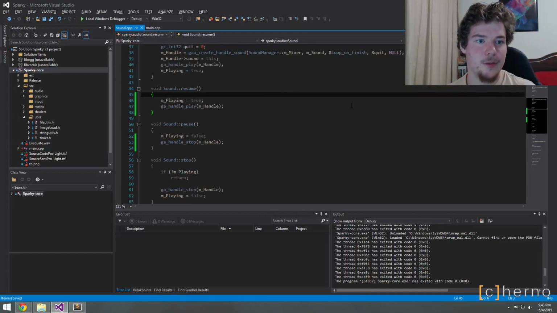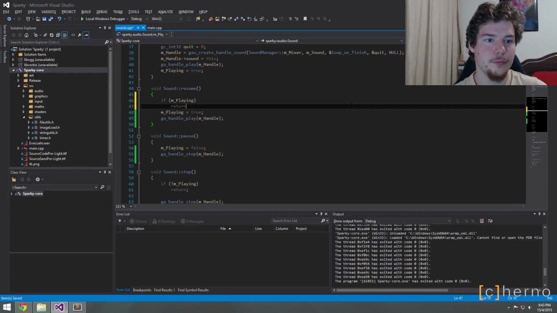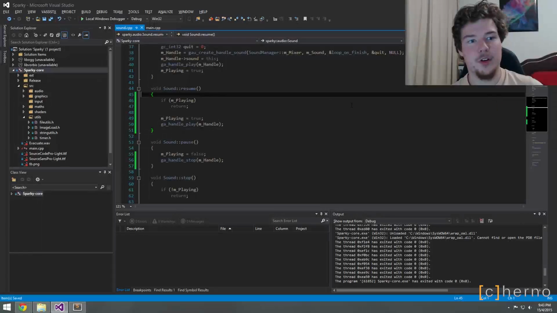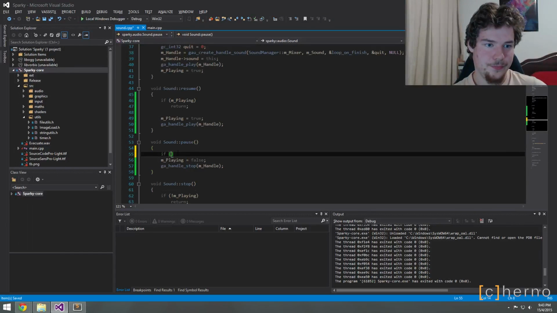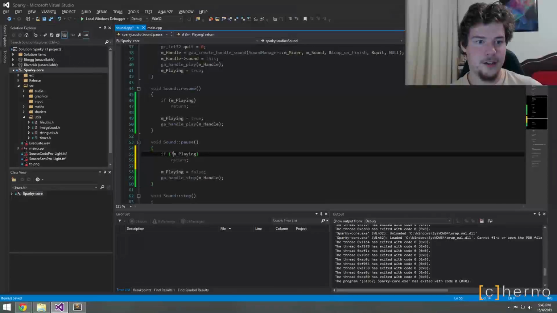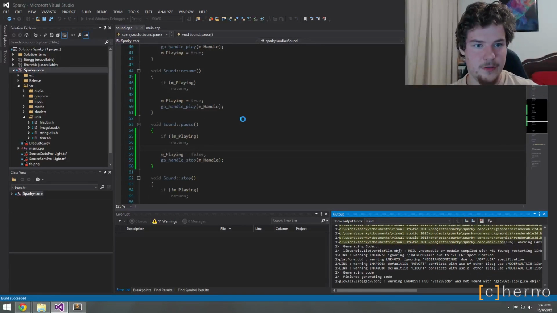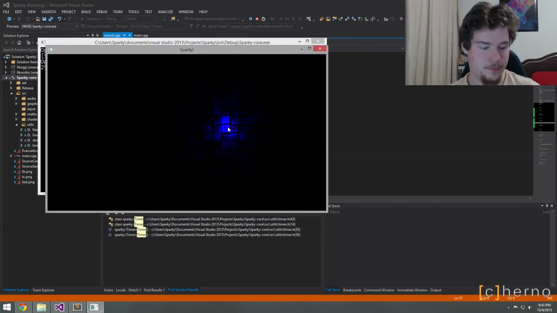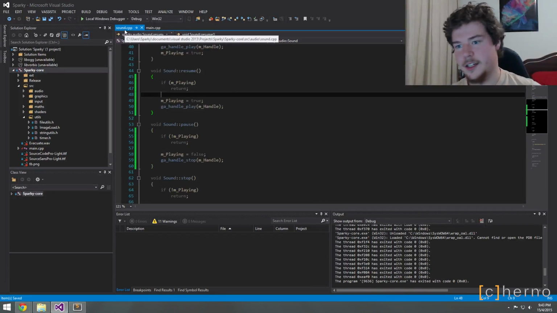So, one thing we should do is also, if playing, return, because we don't want to resume if it's already playing. And same here, if it doesn't actually do anything, I'm pretty sure, but yeah. So if playing, return. So if we just test that out really quickly, because that was a minor thing that I kind of forgot for some reason. Okay, that seems to work. Okay, great, so that's done.